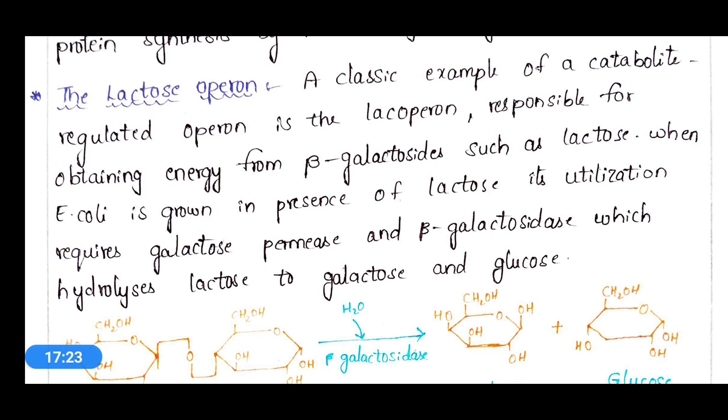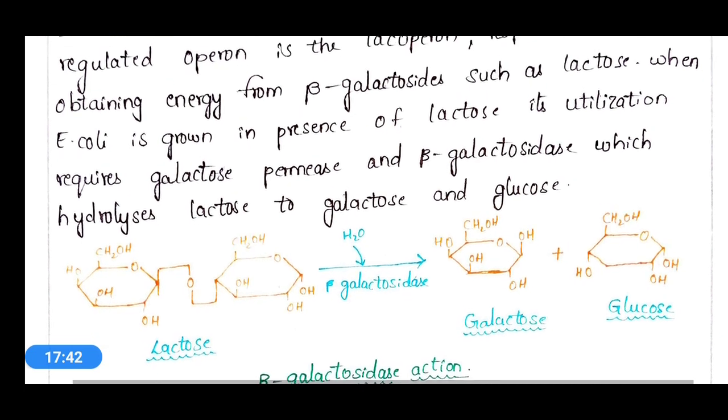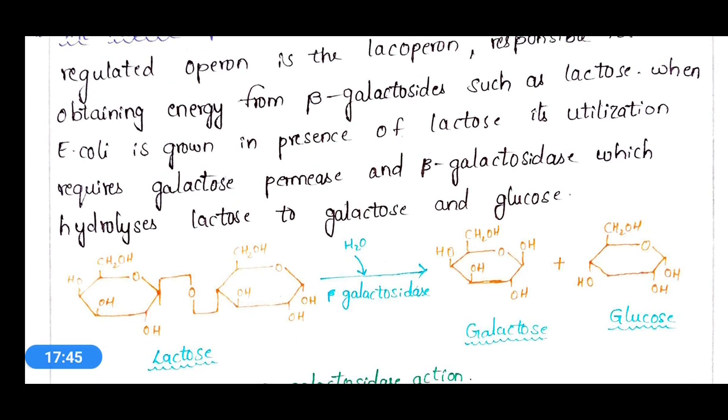When E. coli is grown in the presence of lactose, its utilization requires galactoside permease and beta galactosidase, which hydrolyzes lactose to galactose and glucose. If you see the structures here, lactose is converted into galactose and glucose with the help of the beta galactosidase enzyme.